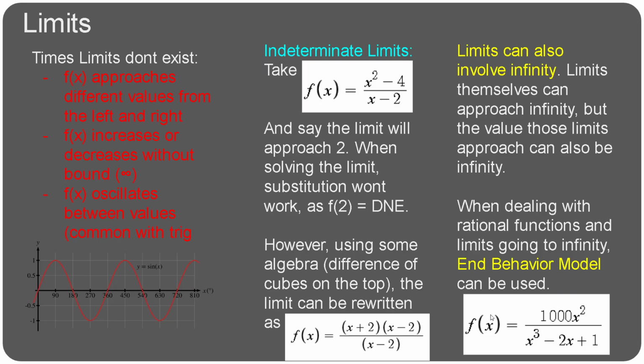Let's take a look at this function. f of x is equal to 1000x squared divided by x cubed minus 2x plus 1. And let's say that x is approaching infinity. Even though 1000x squared is super big, at the beginning the top of the rational expression will be bigger than the bottom.